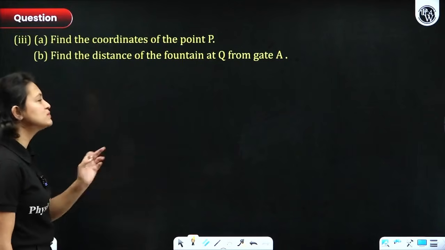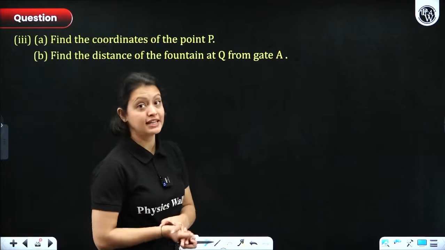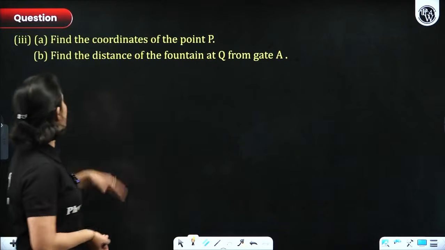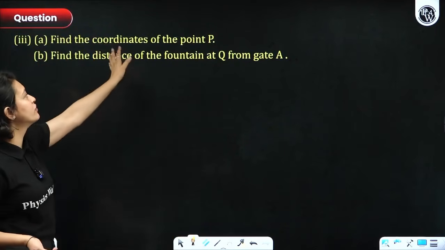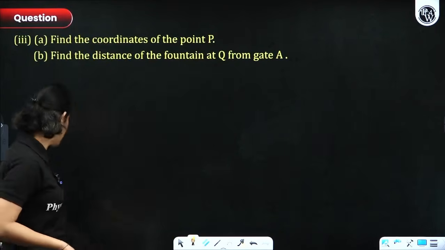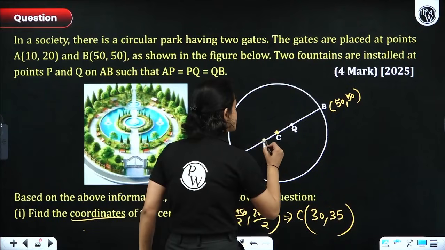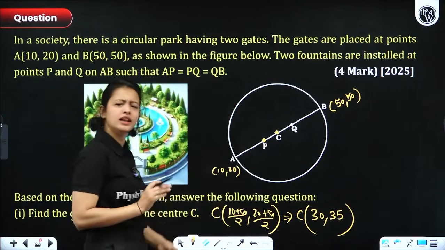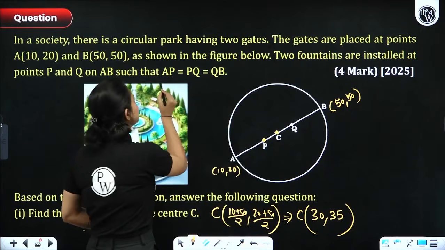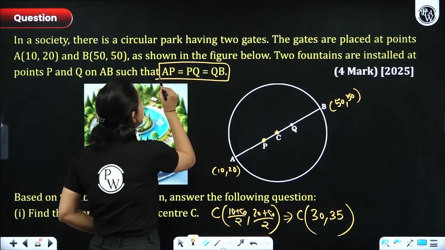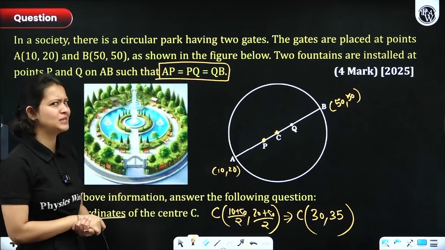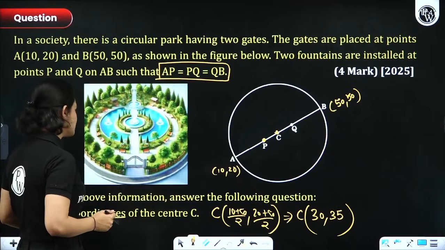Chaliye, ab let's move on to the 2 marker questions and let's see what they are asking. First of all, the third question is asking us to figure out the coordinates of the point P. Okay, let's go back and see what is point P. So this is point P and they are asking you to figure out the coordinates of point P. Now, how will you do that? So for that, we will use this information here, everyone. AP is equal to PQ is equal to QB.